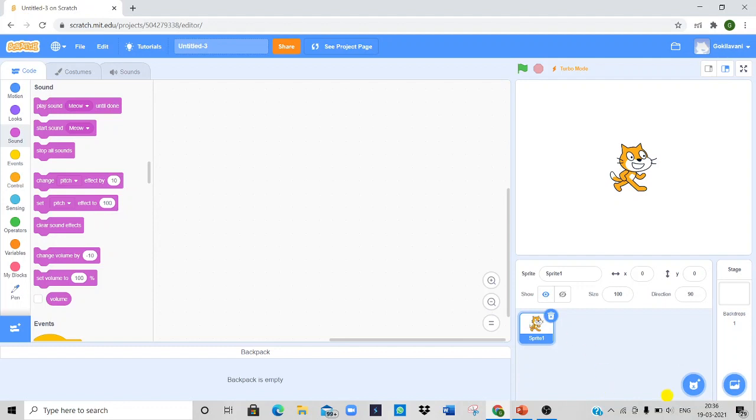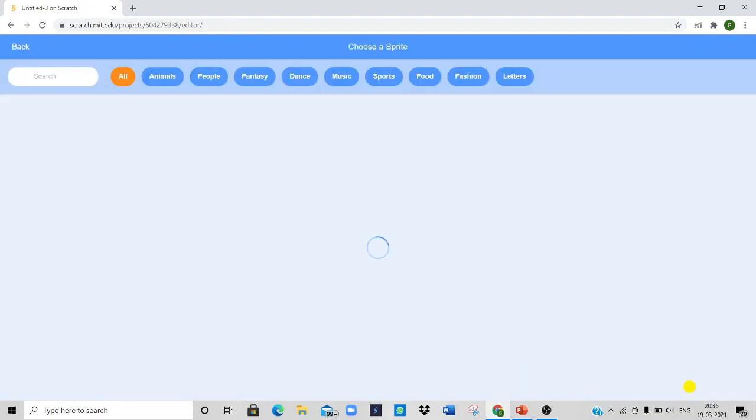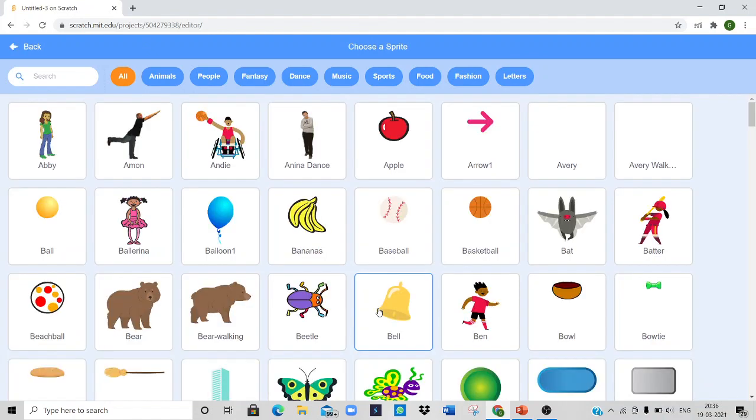Choose sprite from the library is the first and best option that we have. Scratch contains many exciting inbuilt sprite options. Clicking on this button will open a sprite library dialog box which gives you multiple options of sprites.